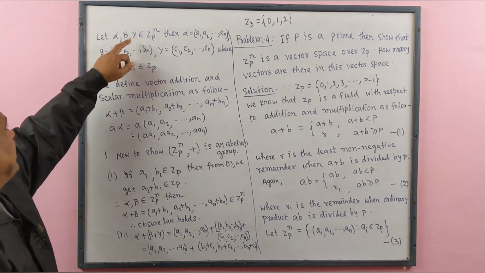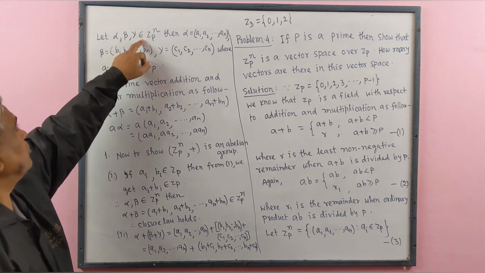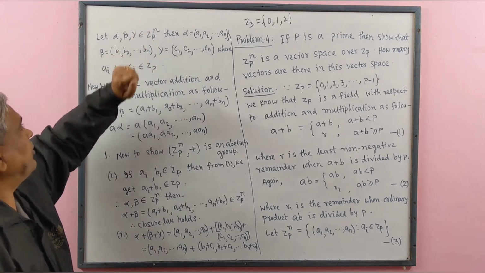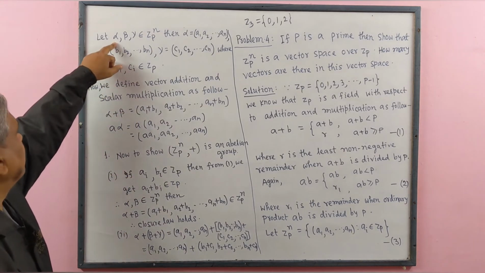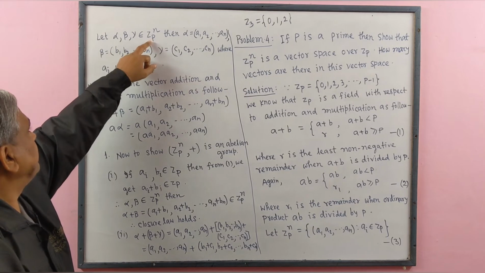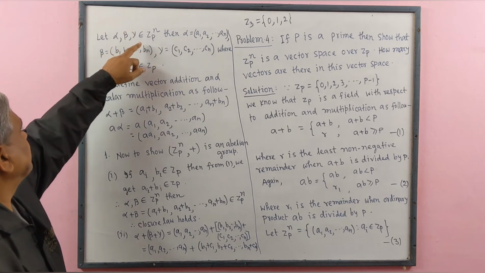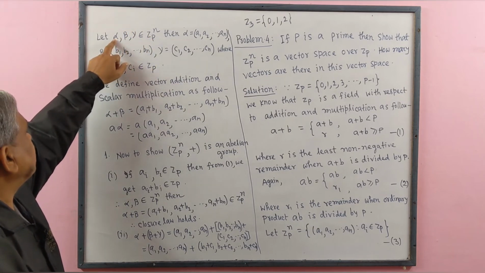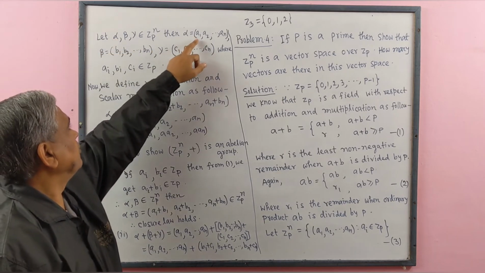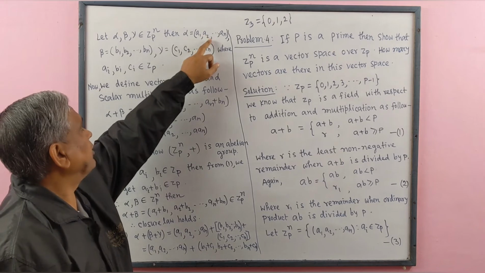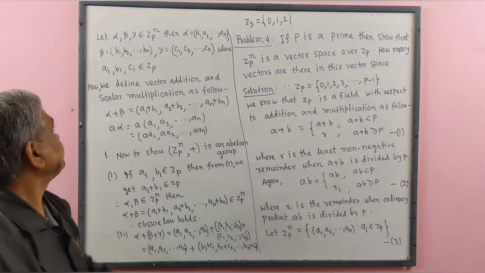Let alpha, beta, gamma belong to Zp to the power n. Then alpha belongs to Zp to the power n means the structure of alpha will be an ordered n-tuple. We write this as the ordered n-tuple a1, a2, ..., an.